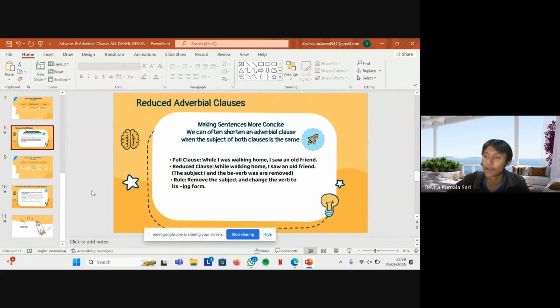Full clause: while I was walking home, I met a friend. And then, example of a reduced clause: while walking home, I met a friend. It is very different. We remove the subject and the be verb, and use the ing form of the main verb. It makes the sentence smoother and more advanced.